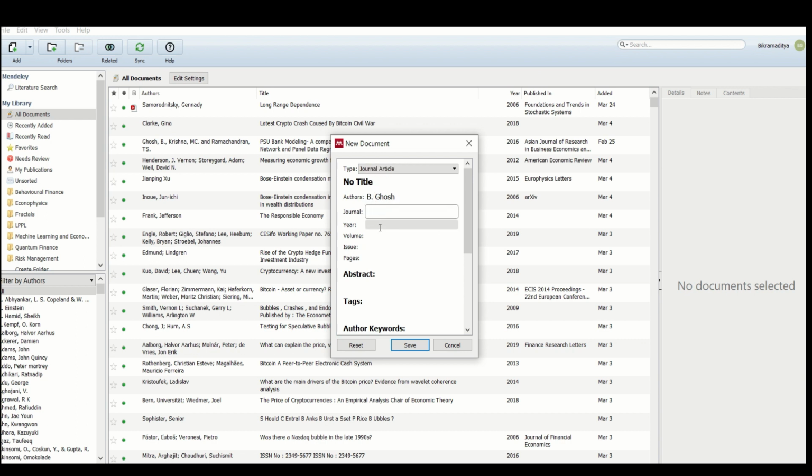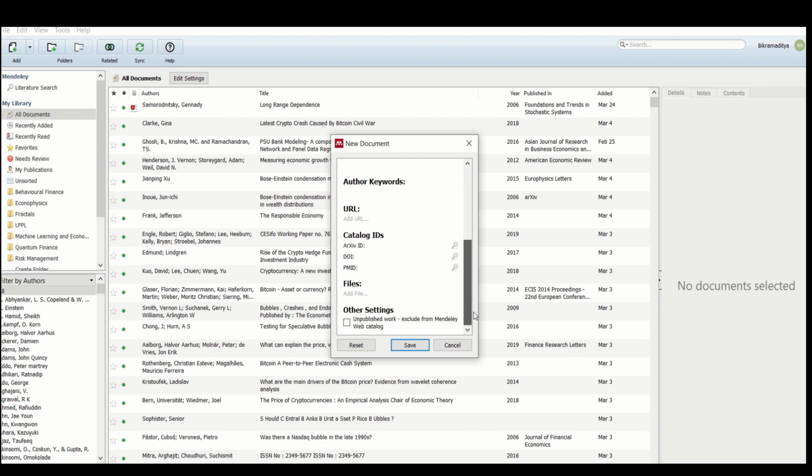Then the journal detail, then the year detail, volume, issue, pages, these are mandatory. And one more thing is needed, that is DOI. What is DOI? Digital Object Identifier is DOI. Other than that, if you have an archive ID, suppose you have downloaded the article from arXiv, then put the archive ID there. Or suppose you have got the article from any other URL, then you can put the URL.